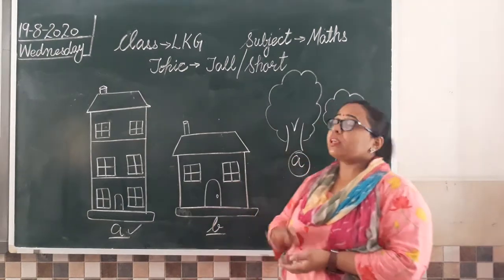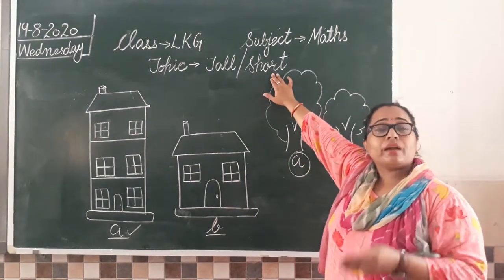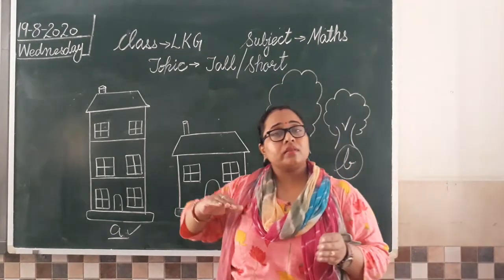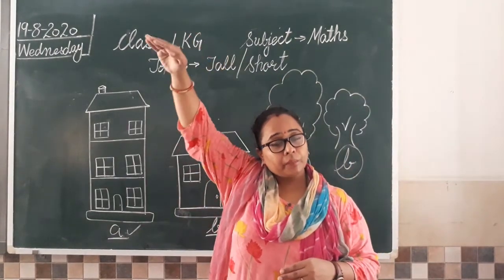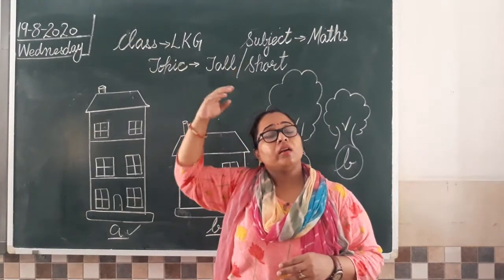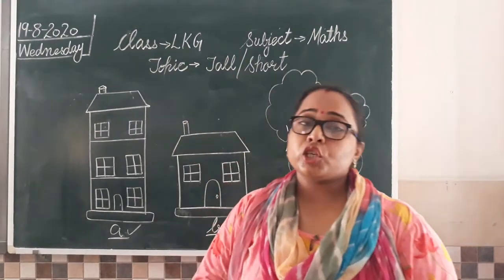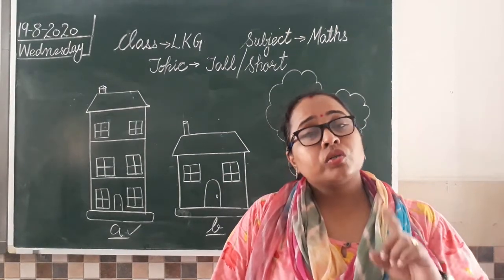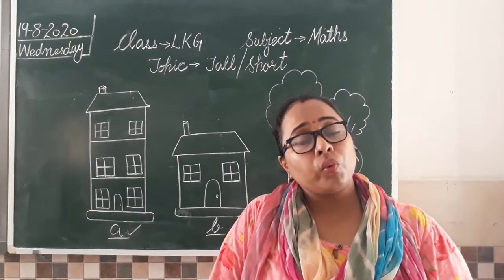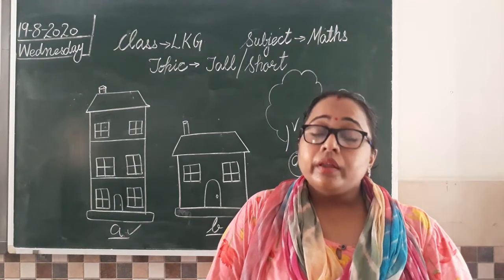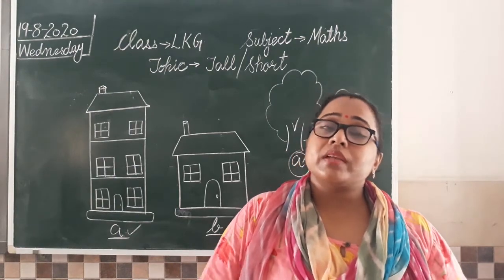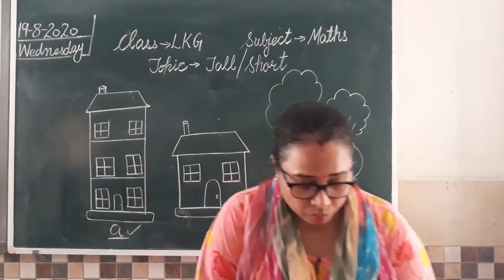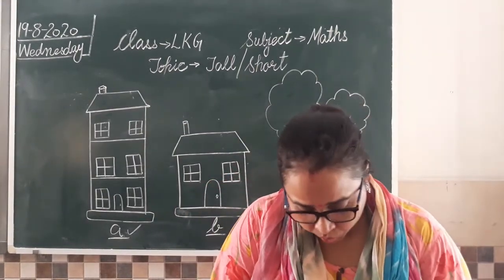Clear? और जिसकी height कम होती है, that object is referred as short. So tall means having more height and short means जिसकी height कम होती है. Is that clear? So tall and short is always compared on height. Long and short is compared on length. Clear everyone?